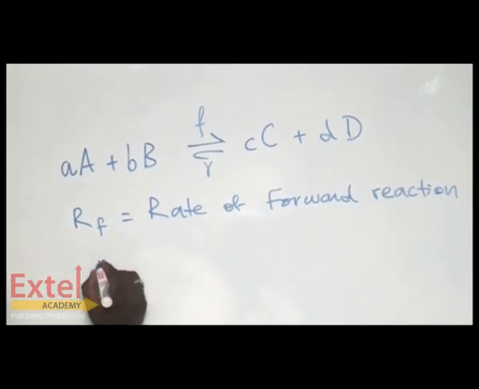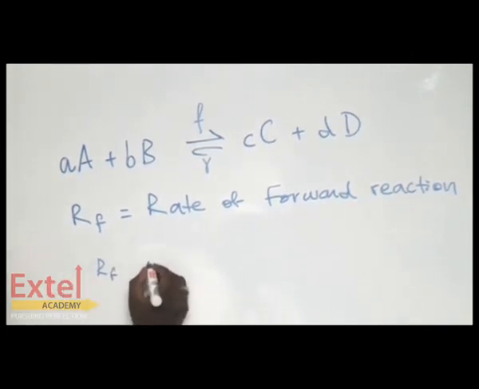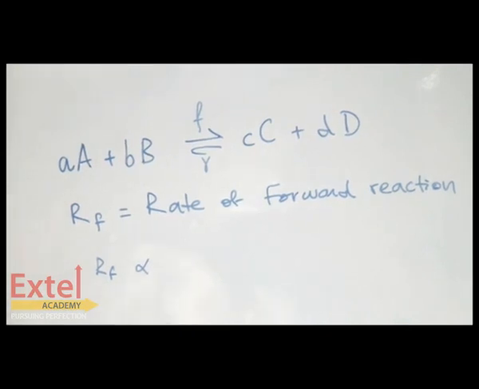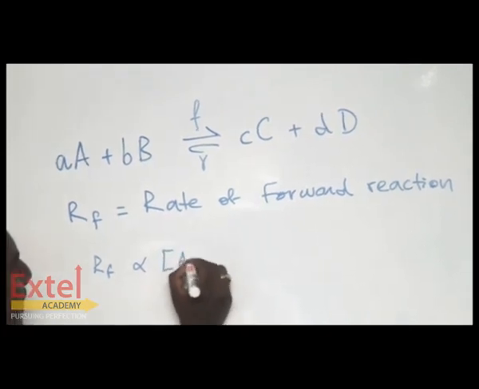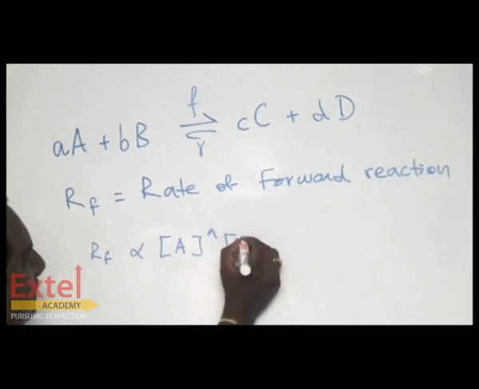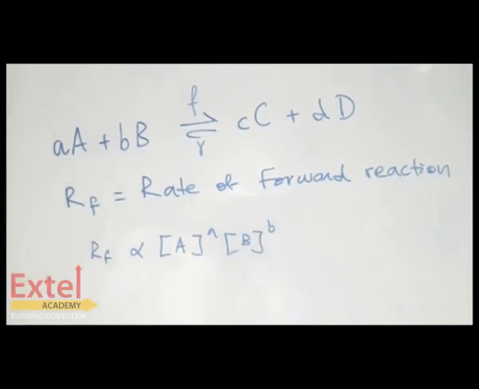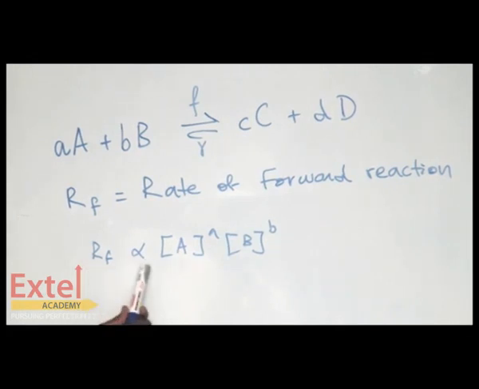What they are telling is, the rate of forward reaction is directly proportional to the concentration of the reactants. This is called the law of mass action: the rate of reaction is directly proportional to the product of the concentrations of the reactants.